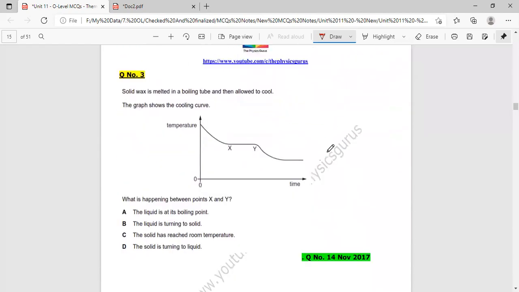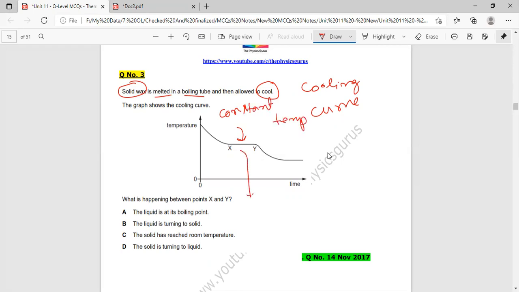Then move towards the next MCQ. Solid wax is melted and boiling in a boiling tube and then allowed to cool. So it means a cooling curve is there. The graph shows the cooling curve. What is happening between point X and Y? So constant temperature. It means that double state of matter exists.